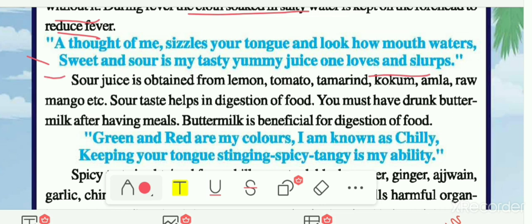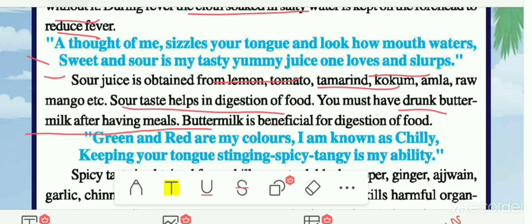Sour juice is obtained from lemon, tomato, tamarind and kokum. Other than that, amla and raw mango. So all these food items contain sour taste. Now how is sour taste helpful to us? Sour taste helps in the digestion of food, and you must have drunk buttermilk after having a meal. That's why we take buttermilk after our meals, because buttermilk is beneficial for the digestion of food. So this is the importance of sour taste.